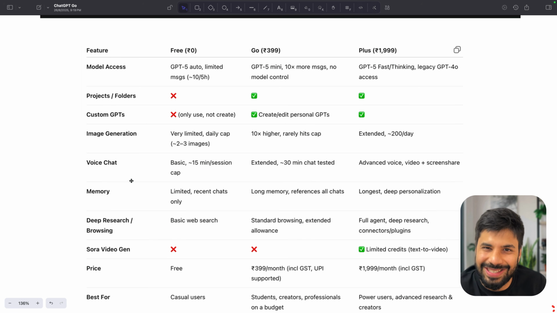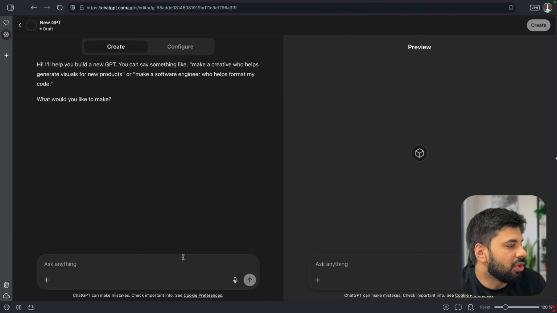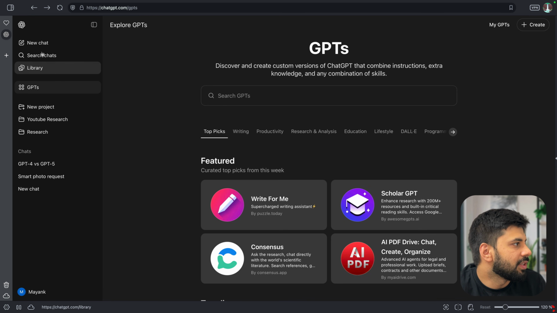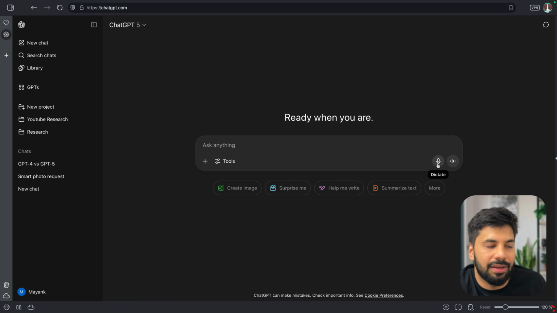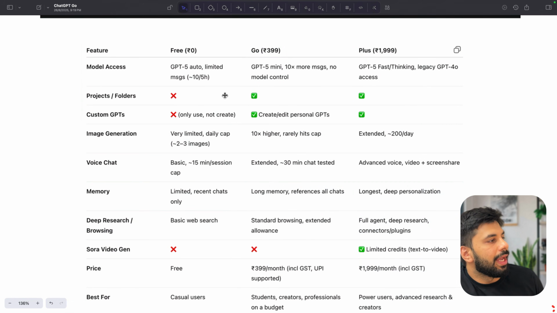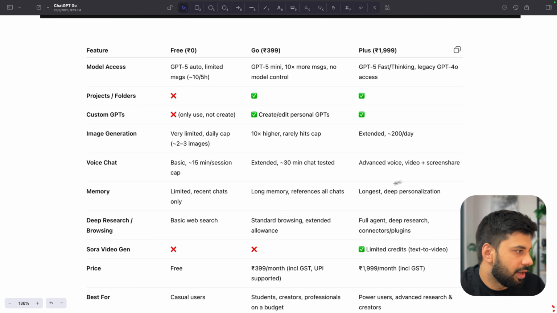Then let's talk about voice chat as well. So this is again a feature where we can use our GPT with voice. So let me go back. I can just create a new chat and just start with dictation, or just make sure that I can converse with my GPT. In the free, it is normally at a 15-minute session. I have just tried that out for a previous use case. But when I talk about Go, it is of course extended. It can generally get more than 30 minutes as well. And in Plus, of course, we can have more than this, advanced voice or even screen share as well, right?